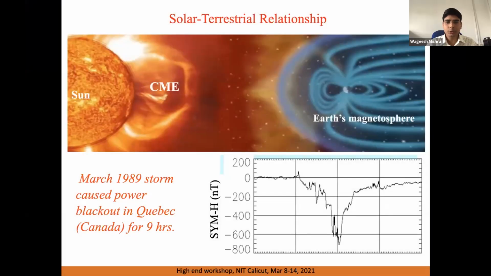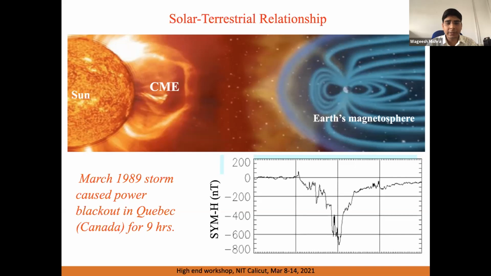Yes, now it's fine. So in the bottom panel, what I show here is the CMH index. I think it is visible, right? Yes, it's visible now. Okay. So the CMH index measures the horizontal component of Earth's magnetic field. When such a CME arrives at the Earth, it gives rise to a strong decrease in the Earth's magnetic field. And this is the perturbation a CME can cause.